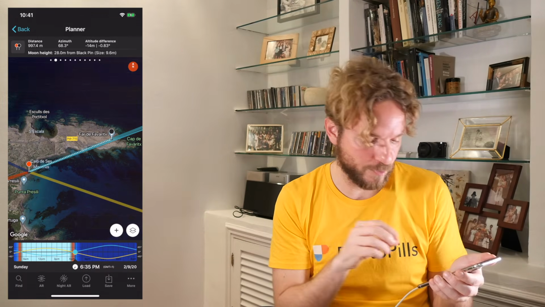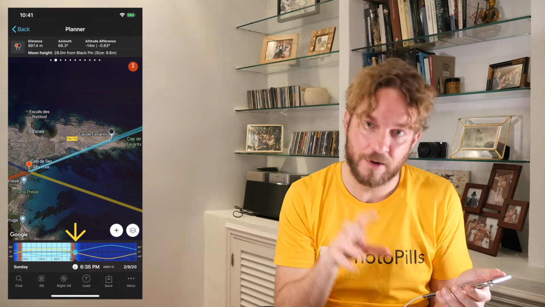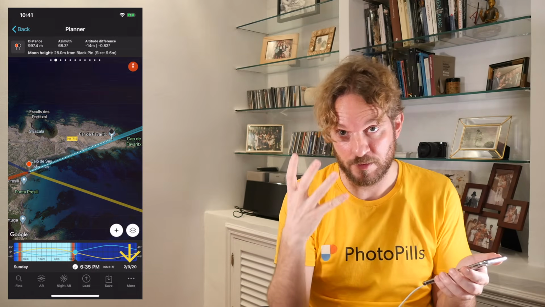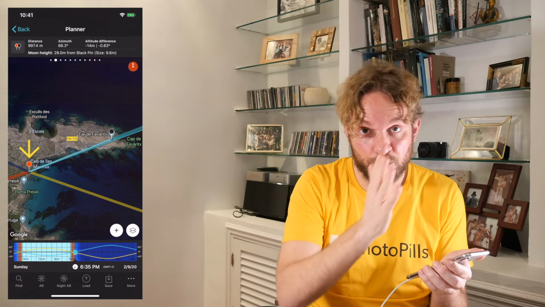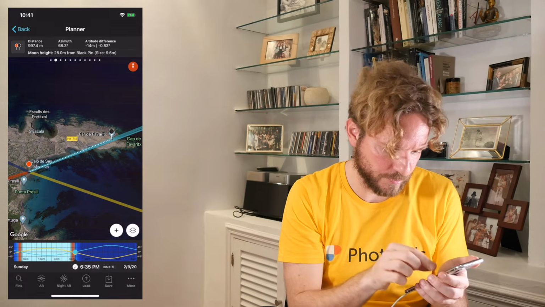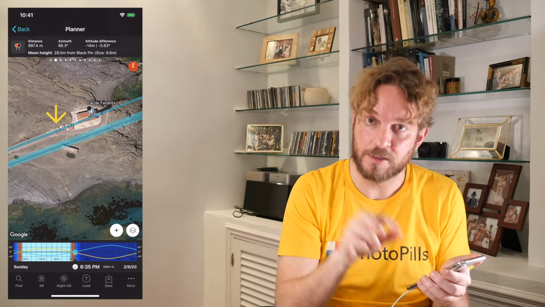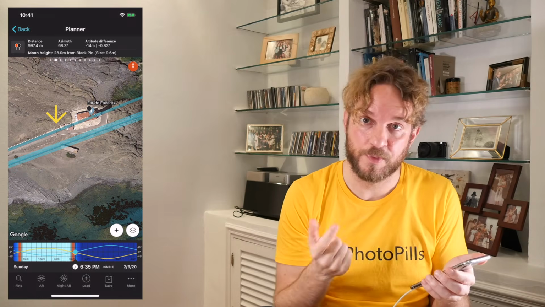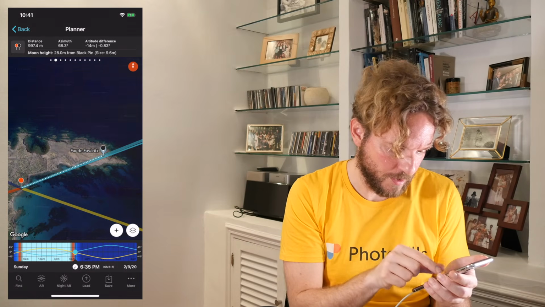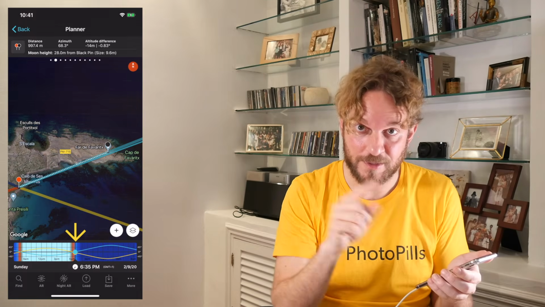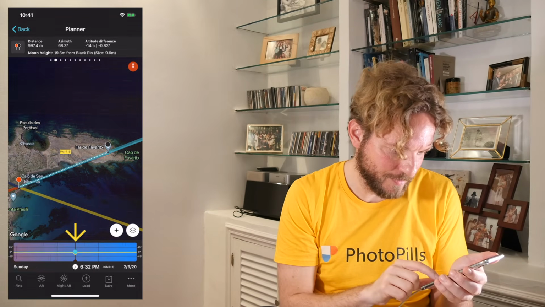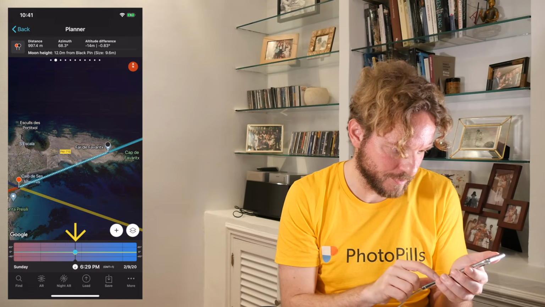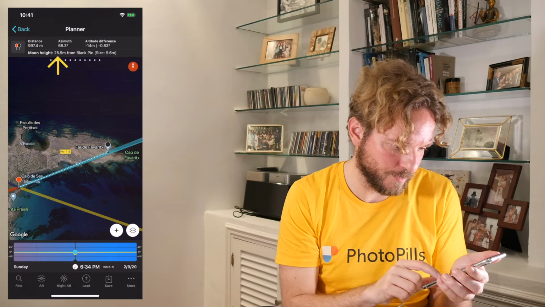So to plan this moonshot, what I did is to set the date with the time bar to February 9th, the date of the full moon. Then I placed the red pin in a location where the moon will rise next to the lighthouse, according to this thick blue line you see on the map. And then I moved the time bar, I changed the time, until my moon was 28 meters above the black pin level.